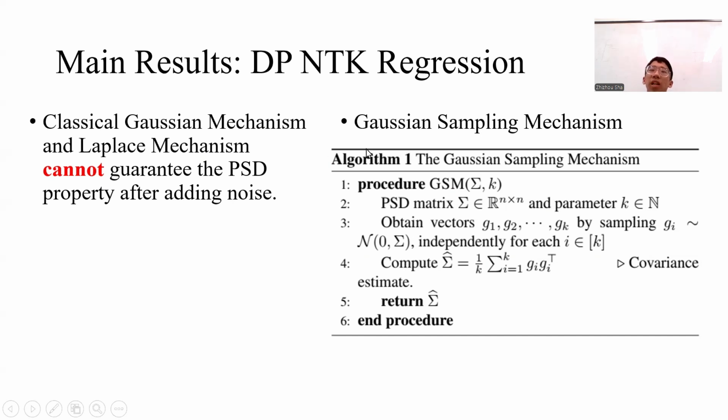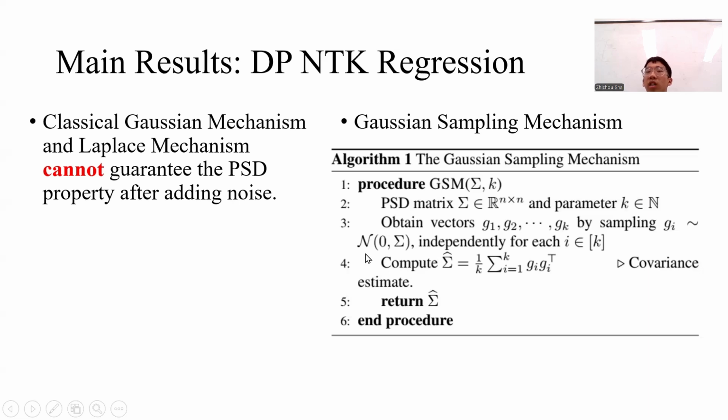In the Gaussian sampling mechanism, given a fixed PSD matrix, here denoted as big Sigma, we sample many vectors from the Gaussian distribution, where the mean of the distribution is 0 and the variance of this distribution is big Sigma.